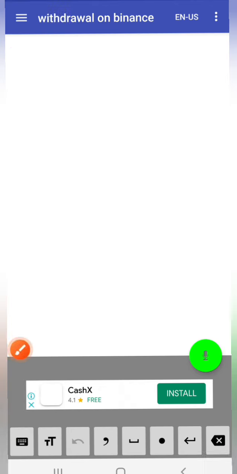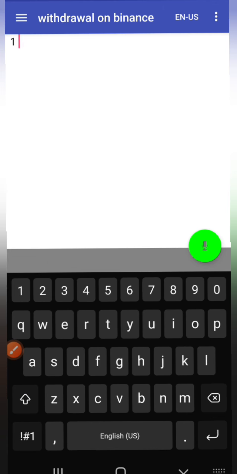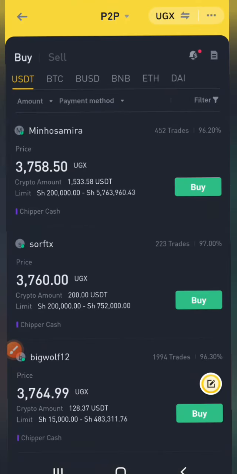So we are getting 1 USDT at 3,760 UGX, right? Now I'm going to buy from him, and basically I'll show you.